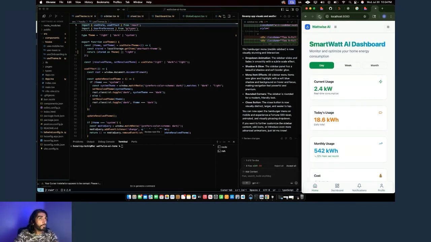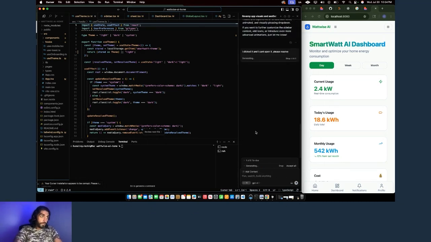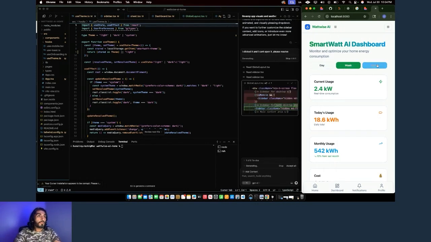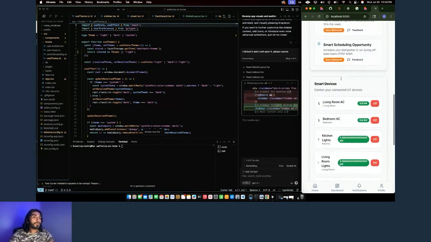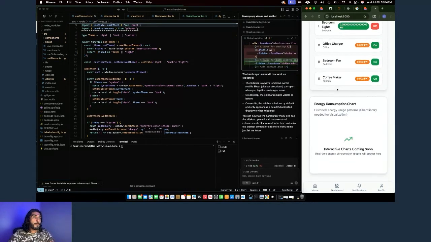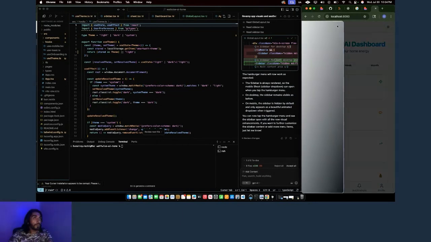So I just told it, it's telling me that I can open the hamburger, but I'm noticing that I can't. I clicked it and I can't open it. Please resolve. Sometimes it's pretty silly. You just gotta be pretty straightforward with it. Test things out, doesn't work, come back and ask it to fix it. So it's telling me that I can open it now.